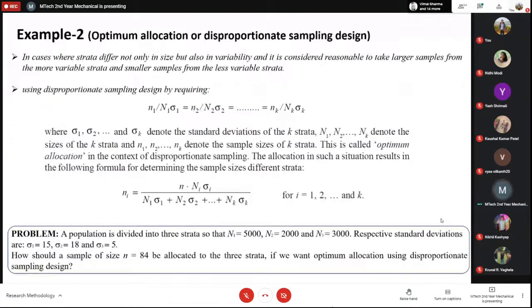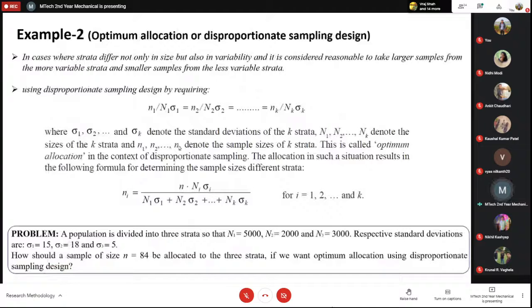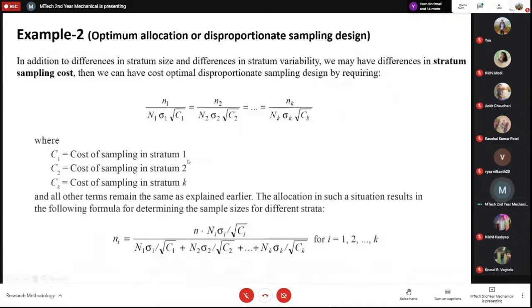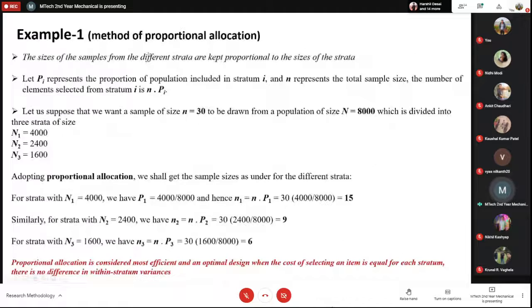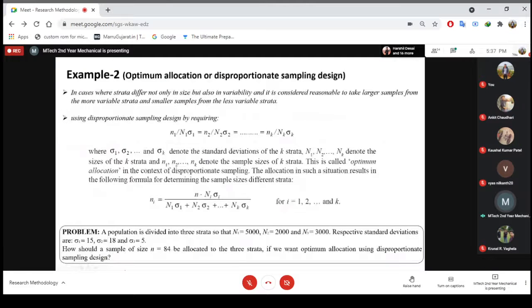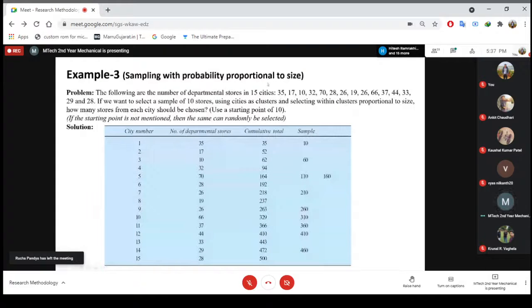Yes? No? Yes, sir. And it's actually quite simple. I'll say that you just read it once again. I'll share the slides, and then you will understand this. This is actually quite simple, and for more details, you can refer to the Kothari book. I'm following the Kothari book only. So again, I'm saying that this is based on the proportional allocation. The example two, which is based on the optimum allocation, and the third example that we have seen is the proportional to size.